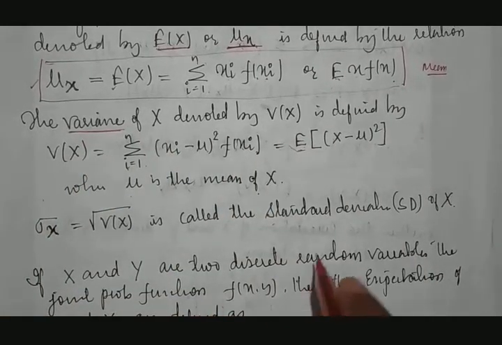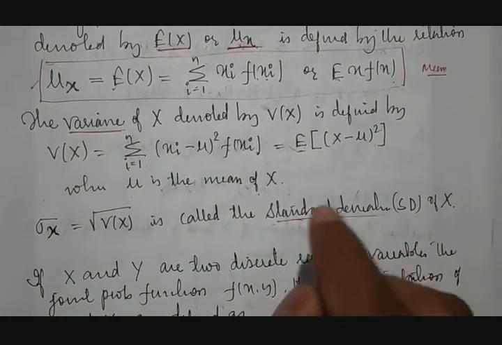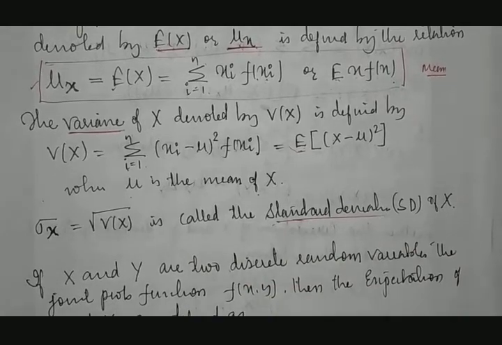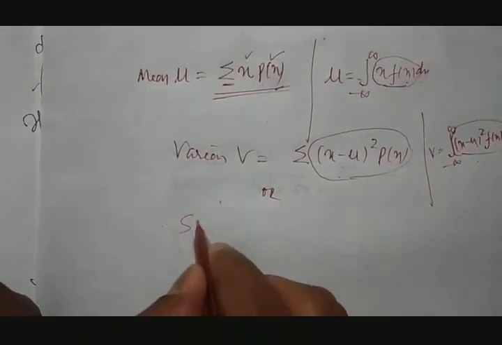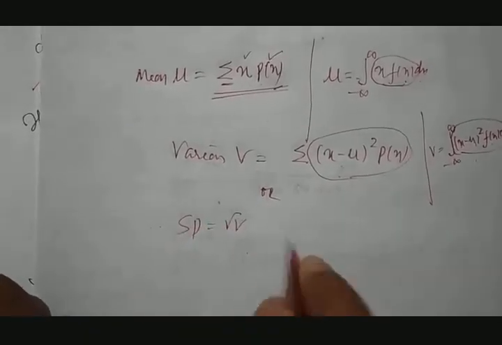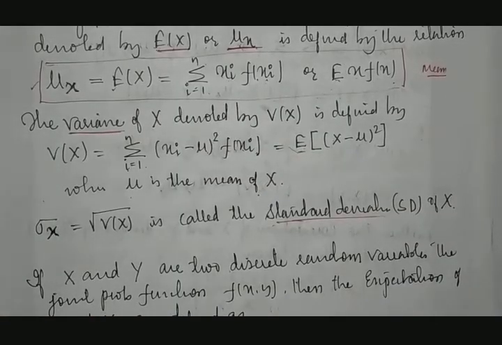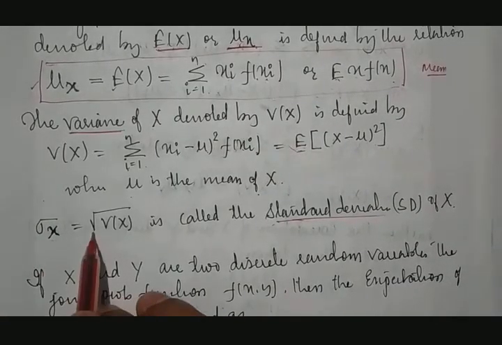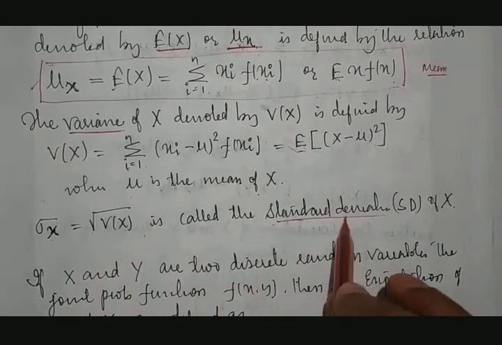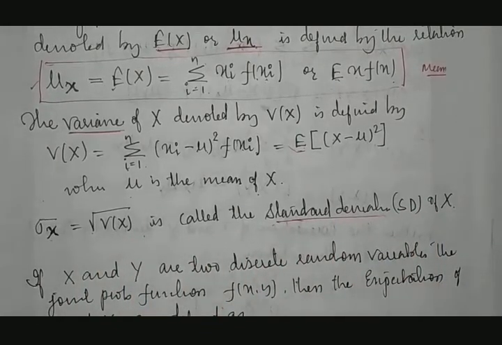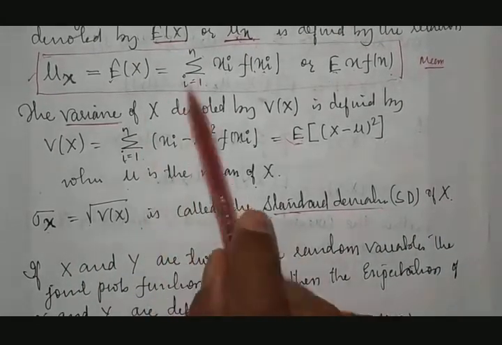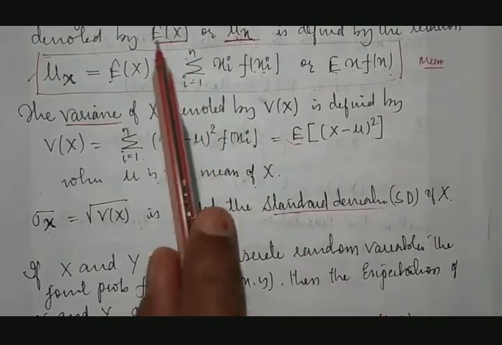Then what about standard deviation? We know that standard deviation is nothing but the square root of variance. Therefore, sigma x is equal to root of V of x, which is called the standard deviation of x. It is for an individual value of x, not for x and y.